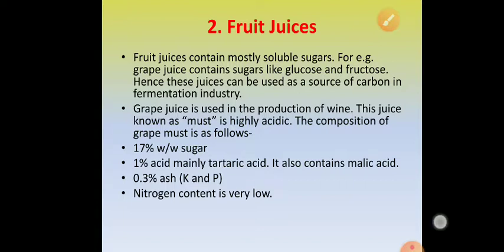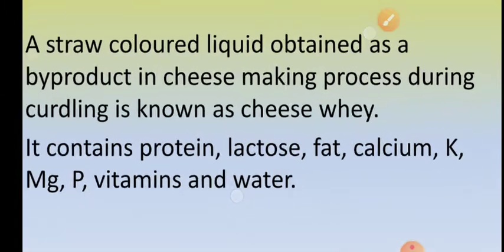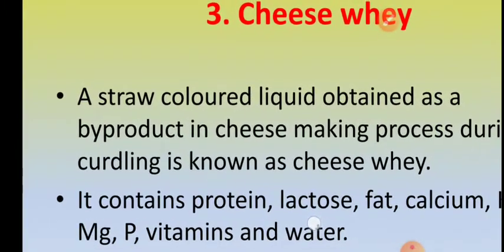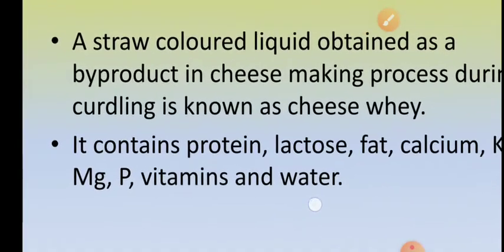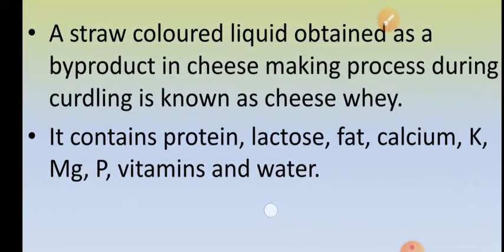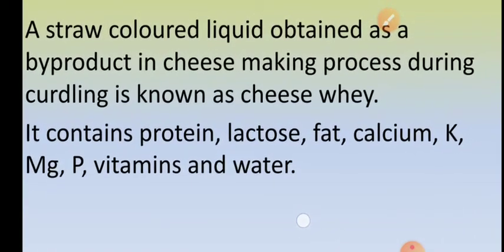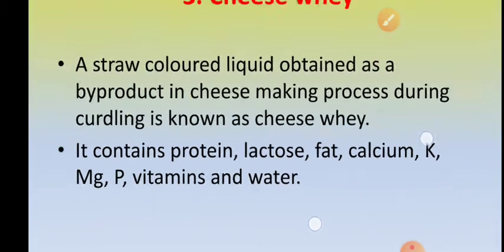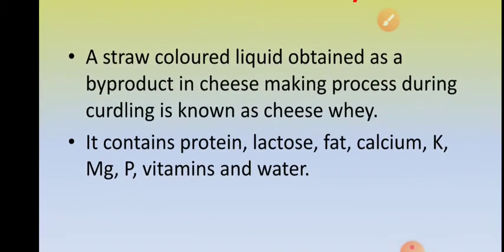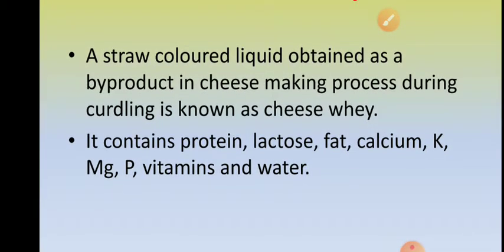Okay. The third type of carbohydrate material is cheese whey. A straw colored liquid that is obtained as a byproduct in the cheese making process during the curdling of milk is known as cheese whey. Okay. So a light yellowish colored liquid which is obtained during the process of curdling is known as cheese whey. Whey is a straw colored liquid that remains behind when you separate the curd.